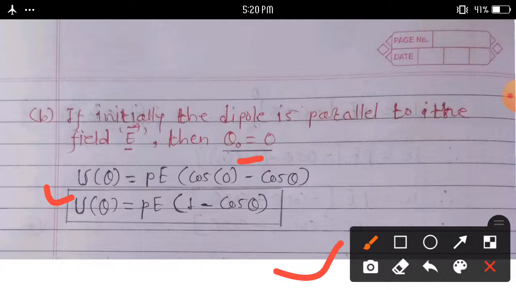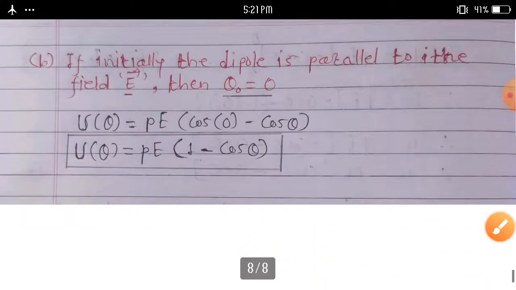U of theta is equal to PE in bracket cos 0 minus cos theta. Again U of theta is equal to PE into 1 minus cos theta.